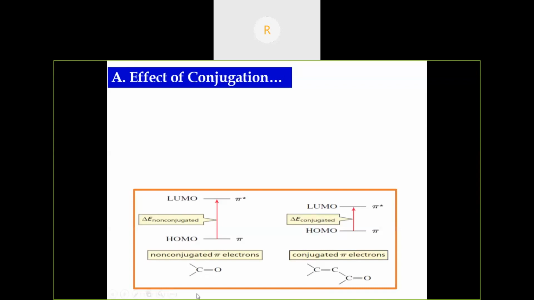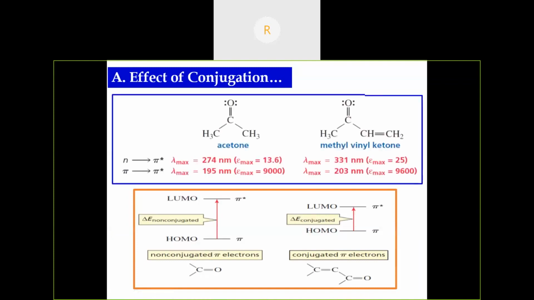See here, this is a non-conjugated system. The pi to pi star energy gap is maximum. When there is a conjugation, the pi to pi star energy gap has decreased, and hence the lambda max value is increased. See, the acetone has an n to pi star transition and a pi to pi star transition. This is methyl vinyl ketone, that is an alpha beta unsaturated ketone. There is a red shift: 274 nanometer to 334 nanometer for n to pi star transition, and 195 nanometer to 203 nanometer for pi to pi star transition. That is due to the presence of alpha beta unsaturation. There is a conjugation there.